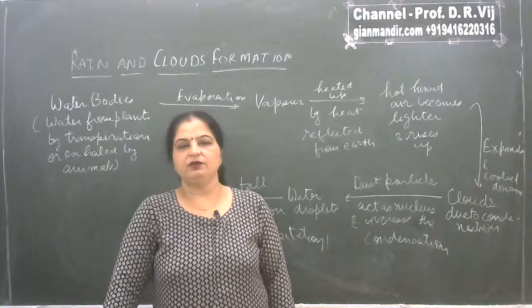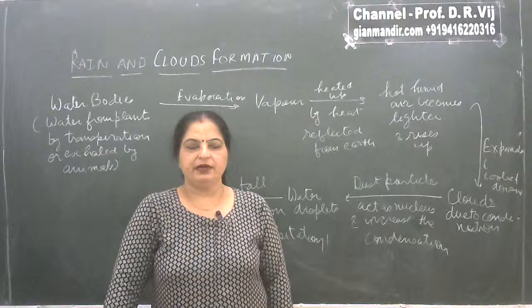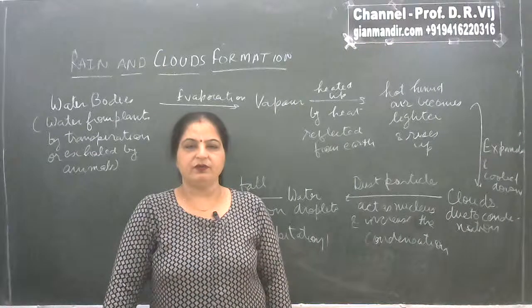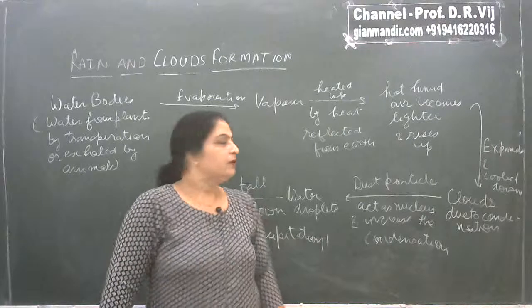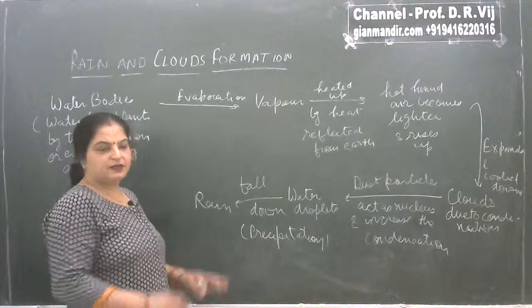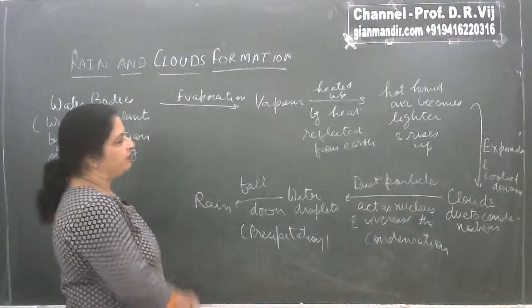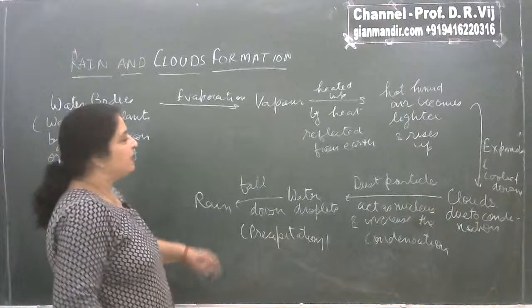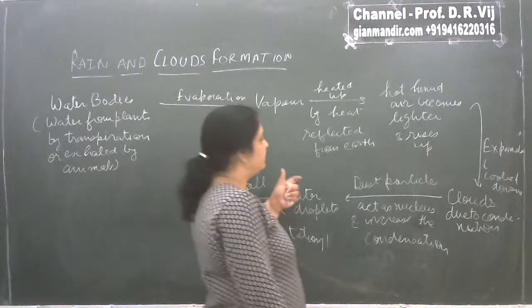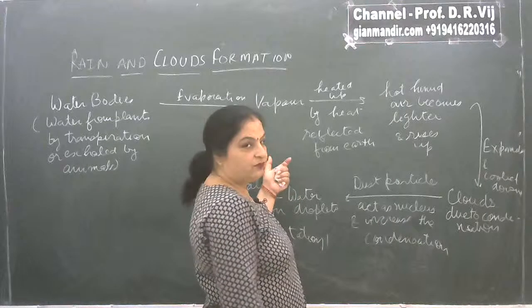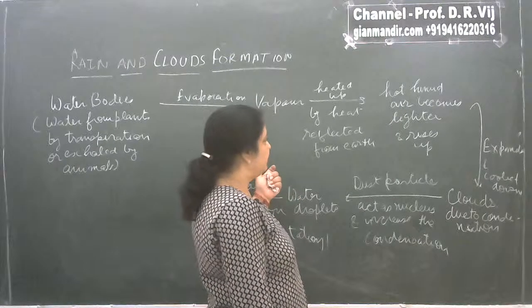Human beings also release water vapors in the atmosphere by the process of sweating. So there are a number of means by which the level of water vapors in the atmosphere increases, and now this air which is containing water vapors is humid air.